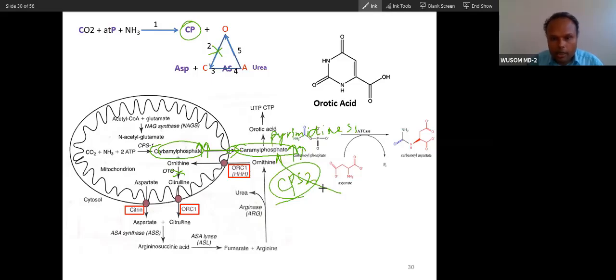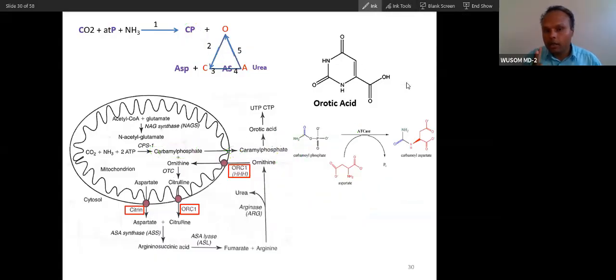Carbamoyl phosphate is synthesized by CPS2 also, from carbon dioxide plus glutamine. There are 2 pathways that can utilize carbamoyl phosphate. One pathway is the urea cycle. If the urea cycle is defective, the second pathway, the pyrimidine synthetic pathway, will utilize this carbamoyl phosphate and convert it into orotic acid.